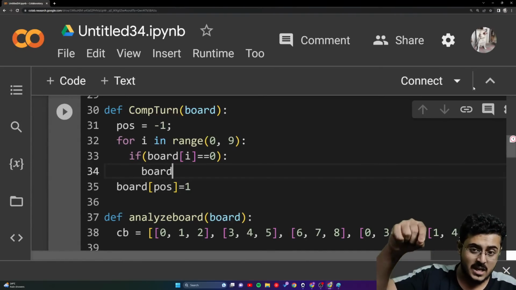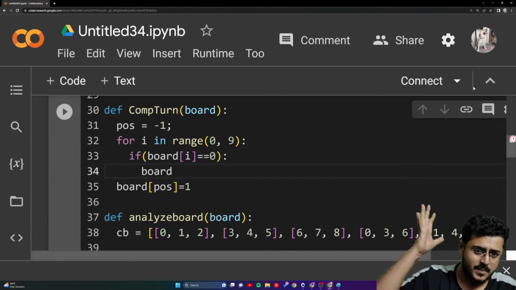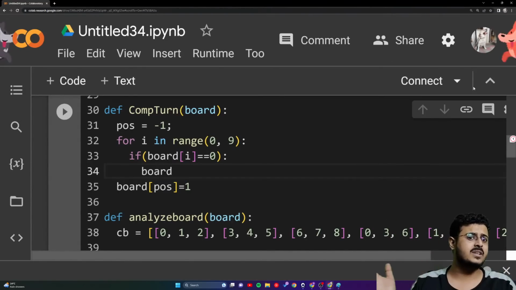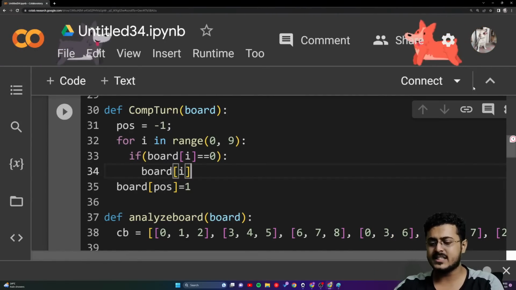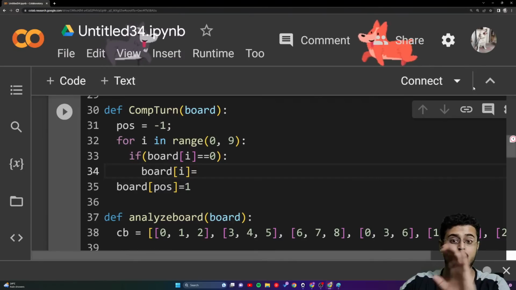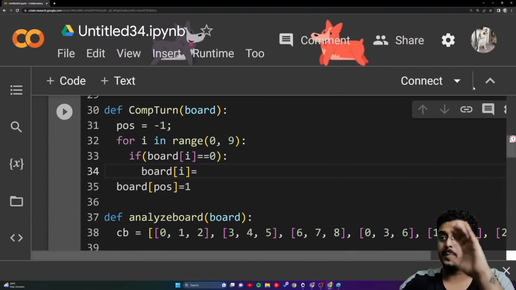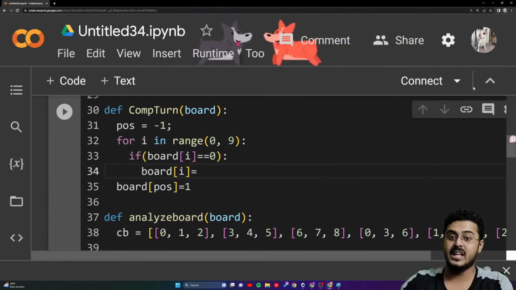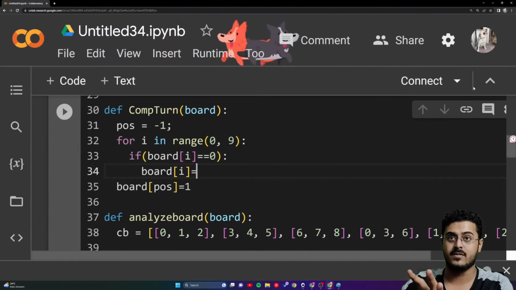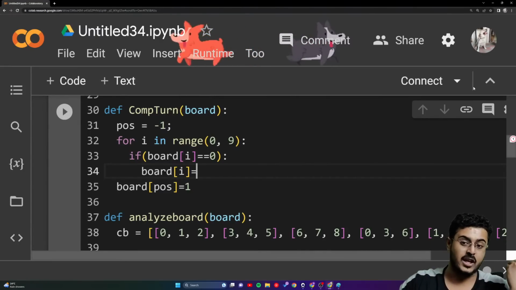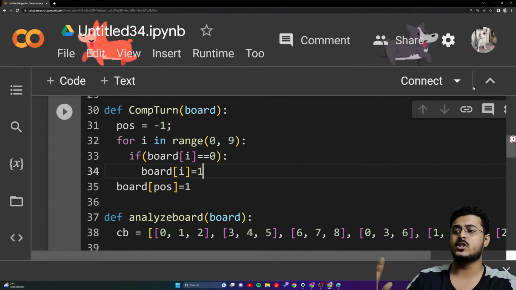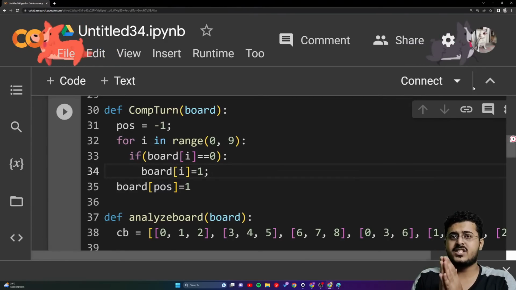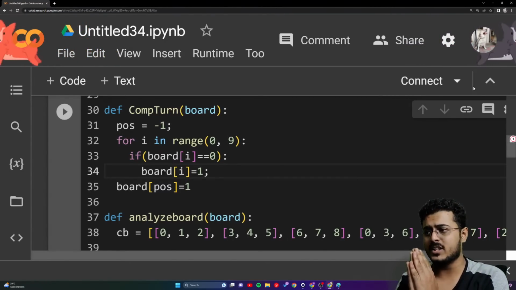So if we have chosen a particular position, we first put an O there and check what the min-max value is. This is not permanent, guys. This is just temporary, because it is inside an if statement within a for loop, and I'm going to revert back at the end. So first I'm going to set board[i] equal to 1. I'm just checking what happens if I put O right over here.